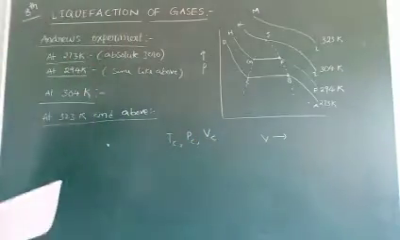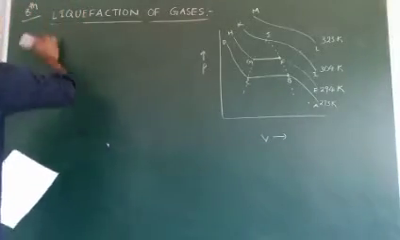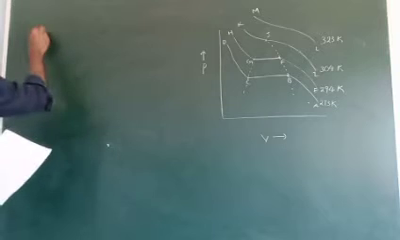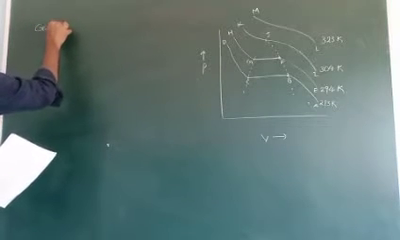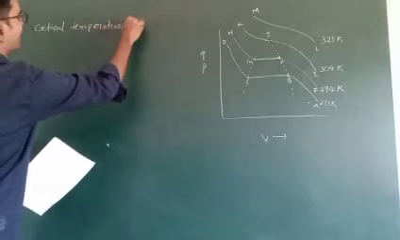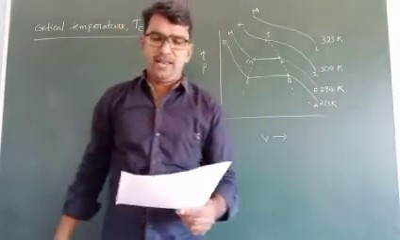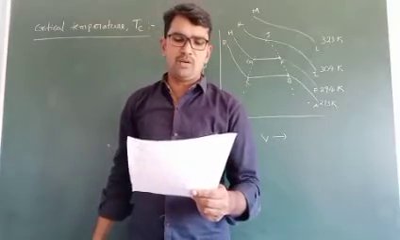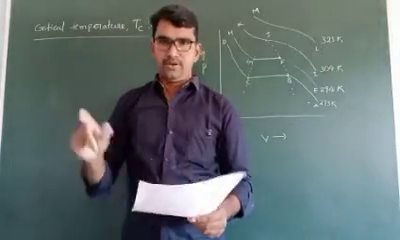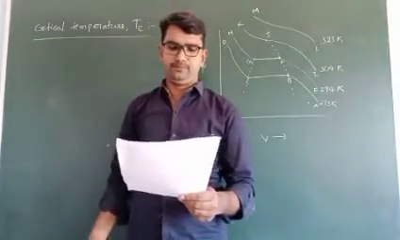Okay, completed. Next side heading: critical temperature, TC. Critical temperature: the temperature above which a gas cannot be liquefied, however large its pressure may be. Now write down, for CO2, TC equal to 304 Kelvin.